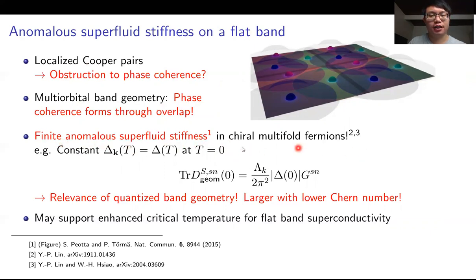In particular, for the chiral multifold fermion, if we assume a constant gap function at zero temperature, we could again get a finite result determined by the geometric invariant. And again, we see that the quantized band geometry has its relevance now in flat band superconductivity. And moreover, the result will be larger if we have a lower Chern number. It is interesting here because if we have a finite superfluid stiffness, we could have a flat band superconductivity where the critical temperature is usually expected to be higher.